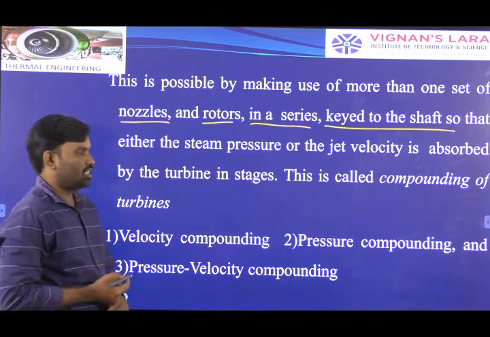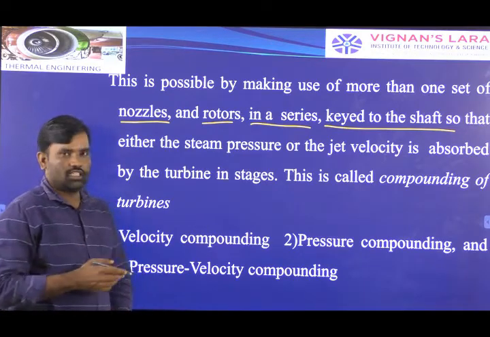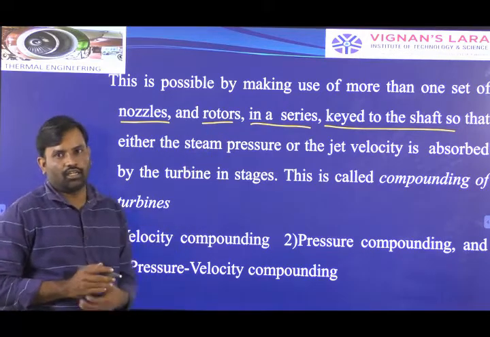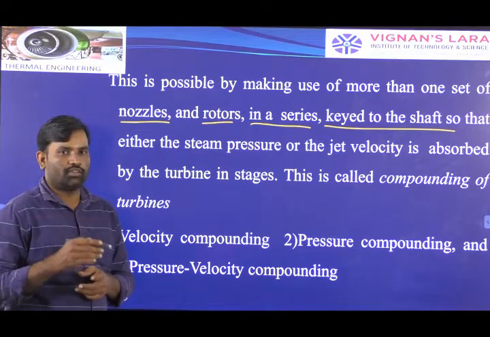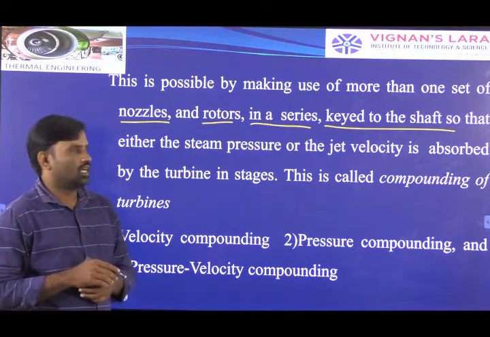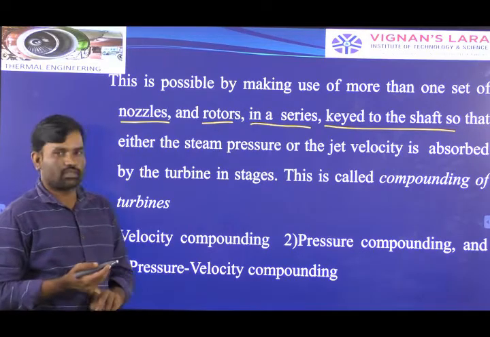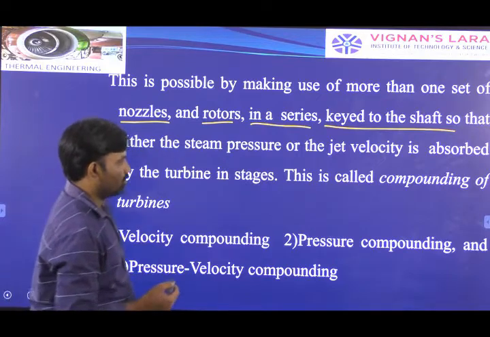If you arrange a number of stages, then the available input energy to the turbine can be divided, and we can continuously supply the available energy to the wheel. Then automatically we can get continuous power output from the shaft. This method is called compounding.